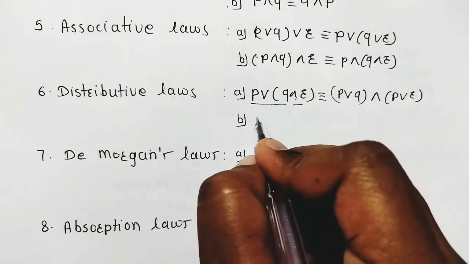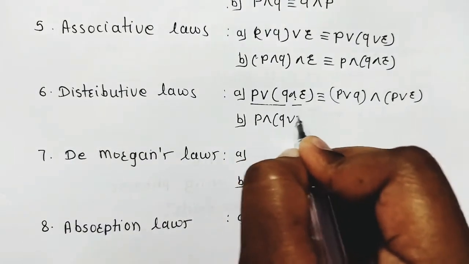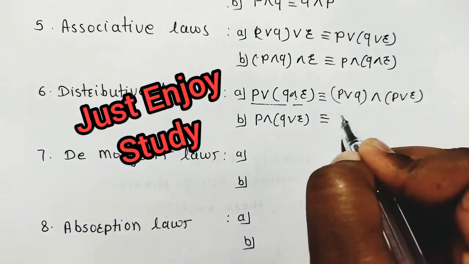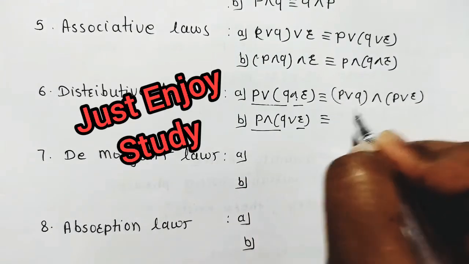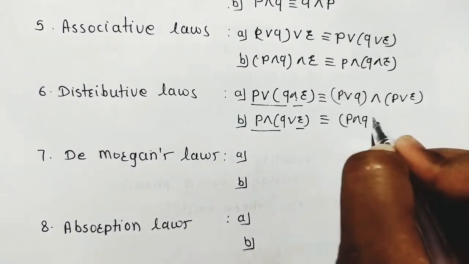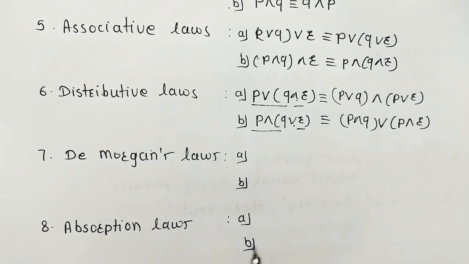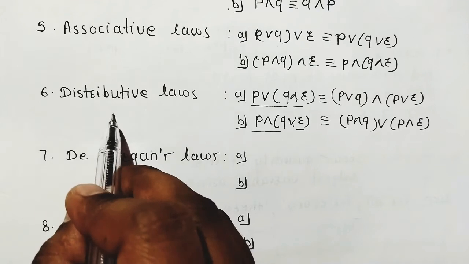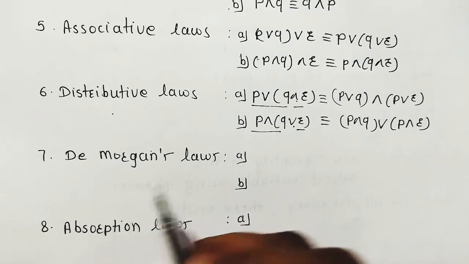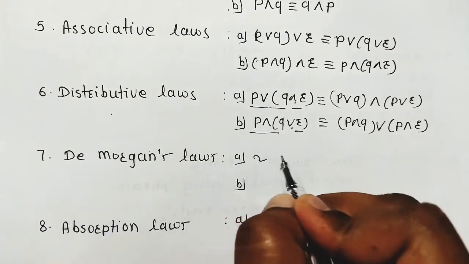Same like this, P and Q or R is logically equivalent to P and Q or P and R. Very simple. Just use the trick according to the name. Next, De Morgan's laws. This is the most important proposition.